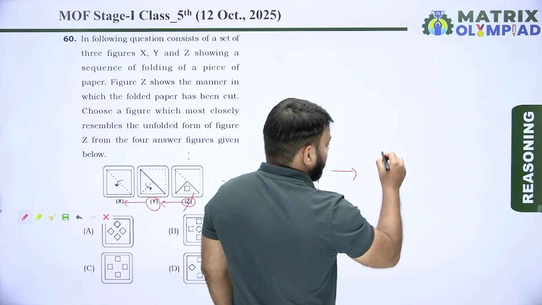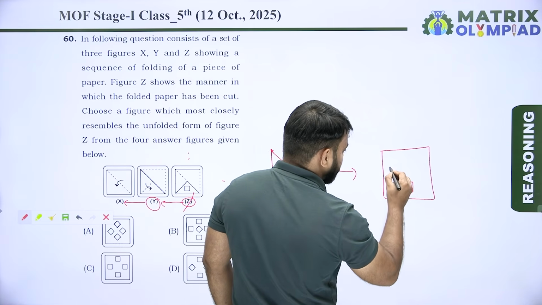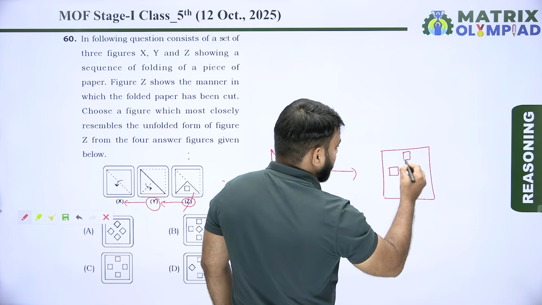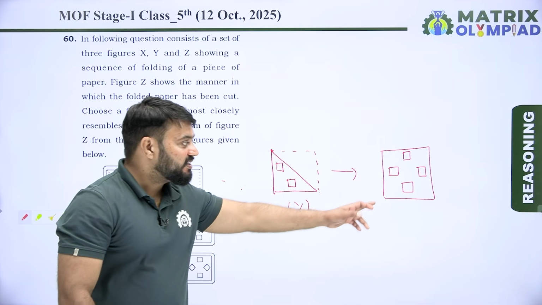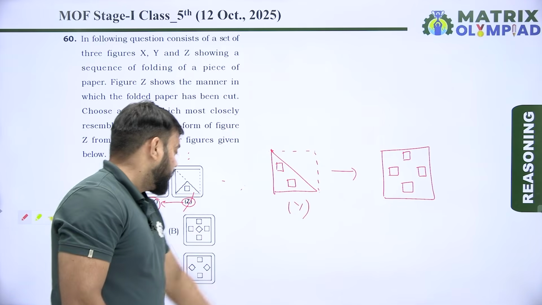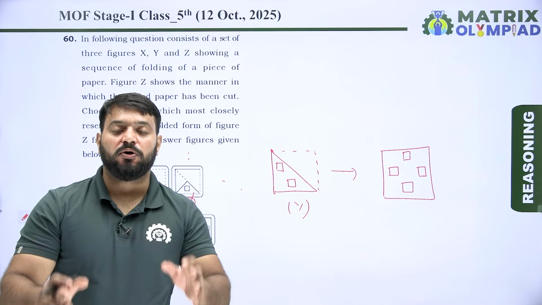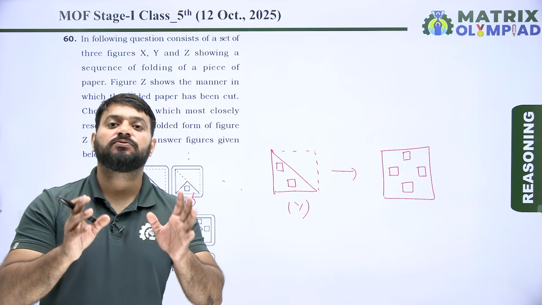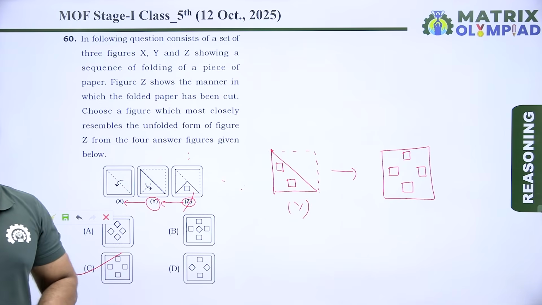Now unfold the Y, then we get an image something like this, and the mirror image of this part will look something like this. So this is the correct unfolded sheet after the cut. So here option C is the correct answer of this question, because option C shows the correct unfolded sheet after the cut.